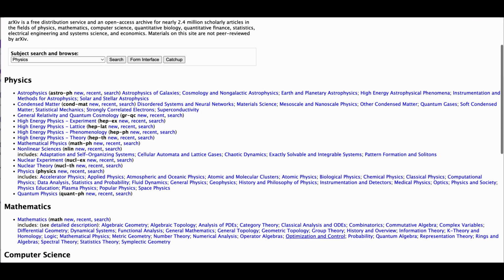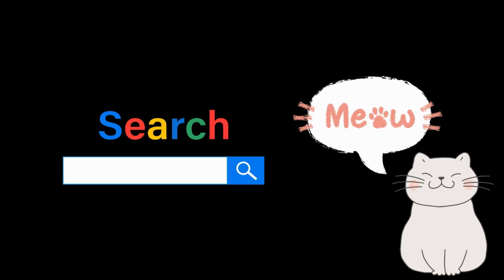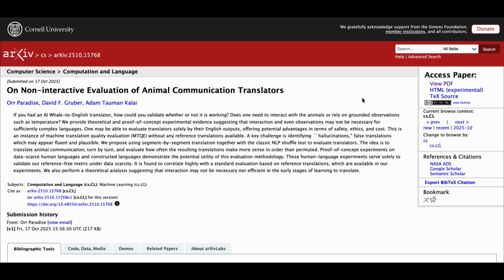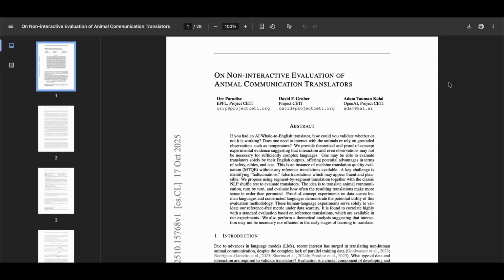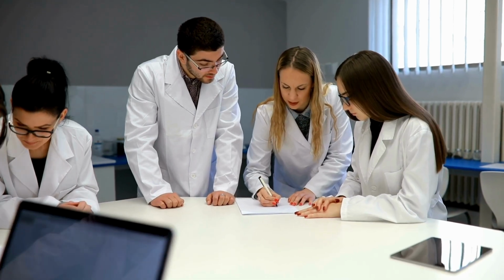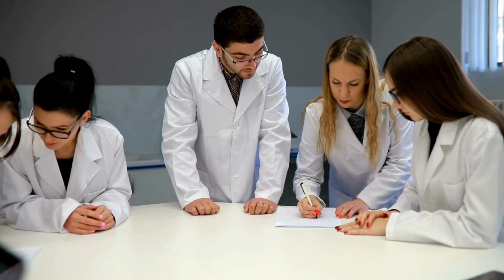Normally, I don't just go to arXiv directly to find a paper. However, when I do a Google search on a topic that I'm interested in, say creating an AI translator that translates cat meows and purrs into human language, I might come across some arXiv papers that I want to read. arXiv papers are not peer-reviewed, so you shouldn't completely trust the results of every paper out there. But it's still an amazing way to learn about what other scientists are working on.